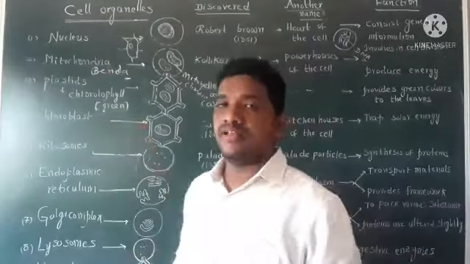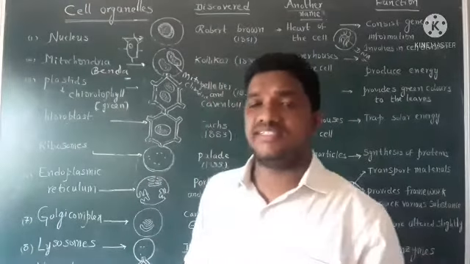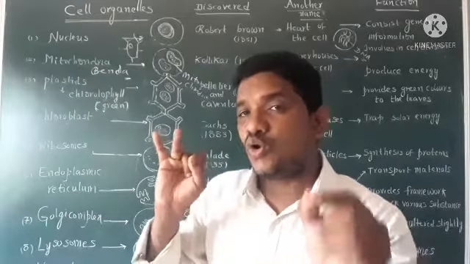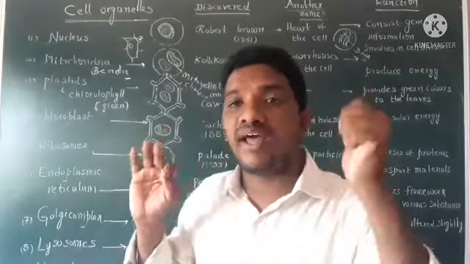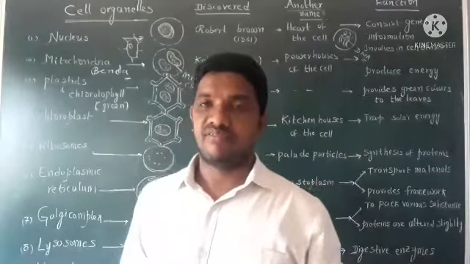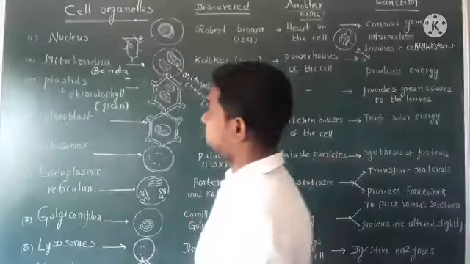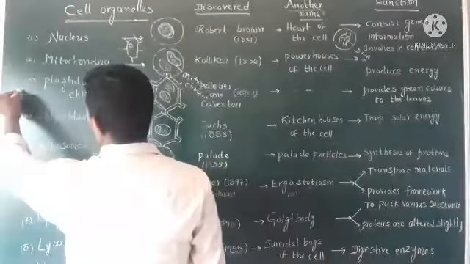Coming to next cell organelle, that is plastids. See here, there are three kinds of plastids present. Chromoplastids, chloroplastids, leucoplastids. One is chromoplastids.